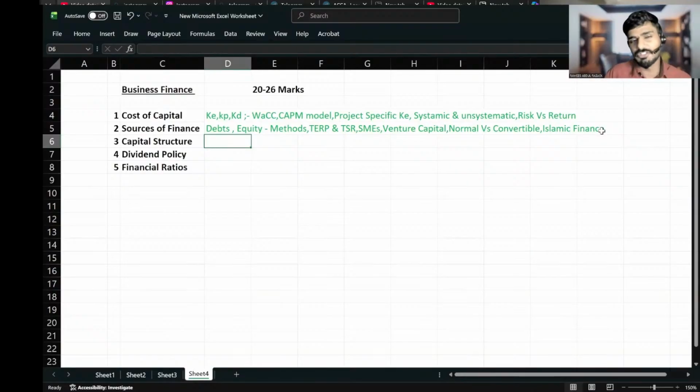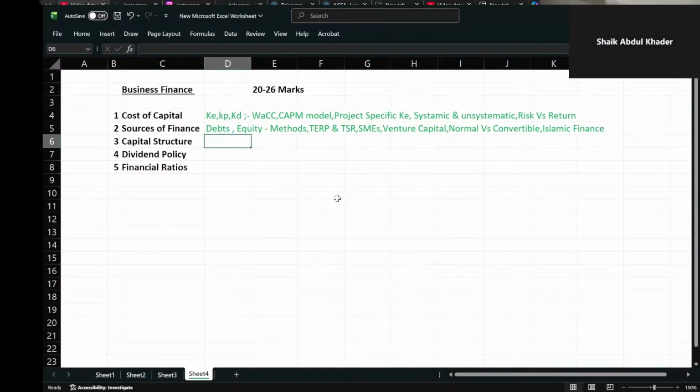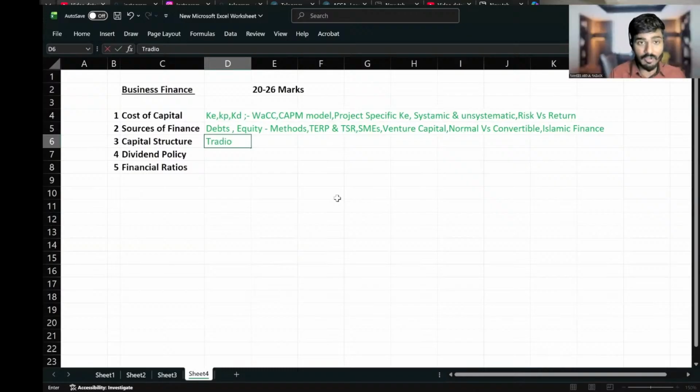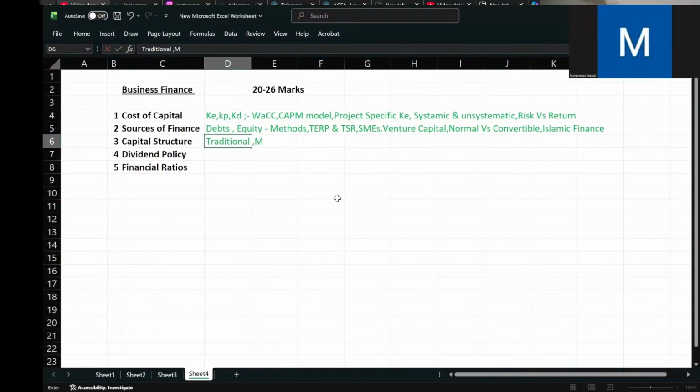Anyway, capital structure theories are there. What is capital structure? Capital structure means how much percentage of equity and how much percentage of debt there should be in a company. Based on that, there are some theories. Could you please name some? Traditional theory. First of all, they introduced a theory called traditional theory. Then after that, two scientists came and introduced one more theory, the M&M theory.